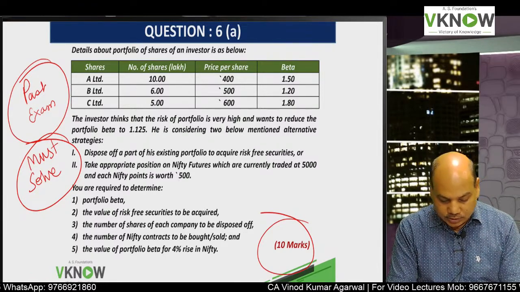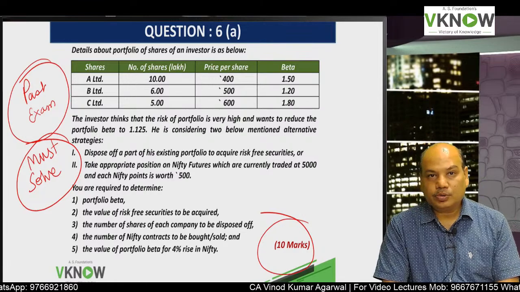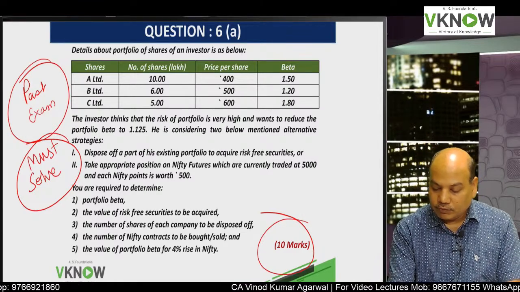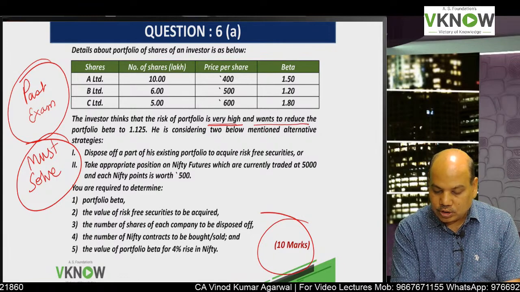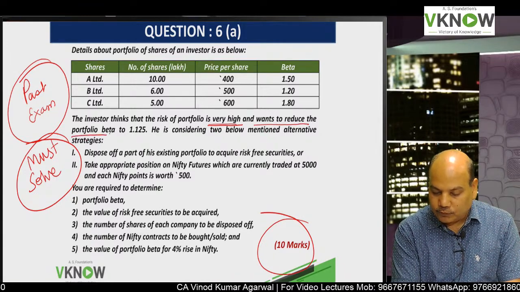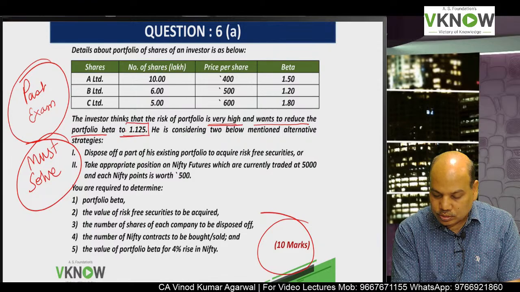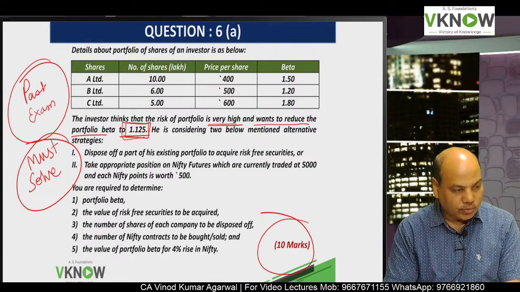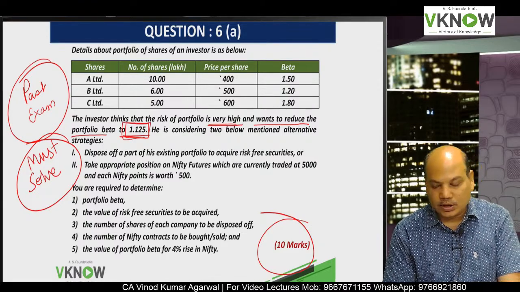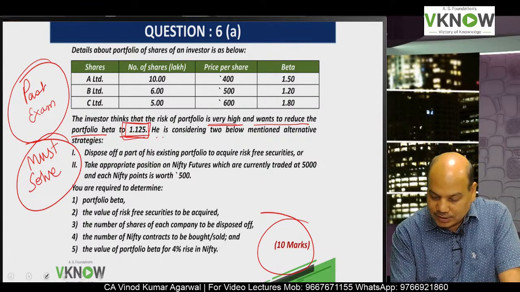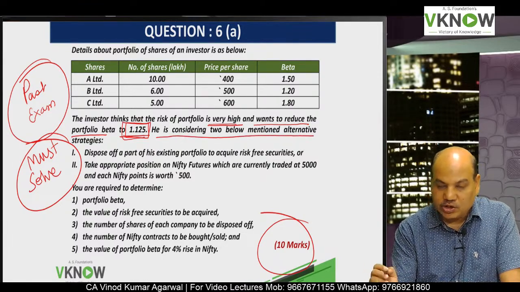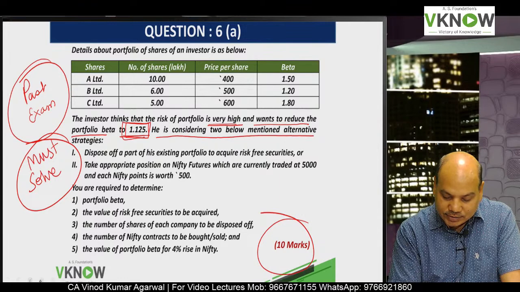The investor thinks that the risk of the portfolio is very high and wants to reduce the portfolio beta to 1.125. You must have done a very similar question. He is considering 2 below mentioned alternative strategies.